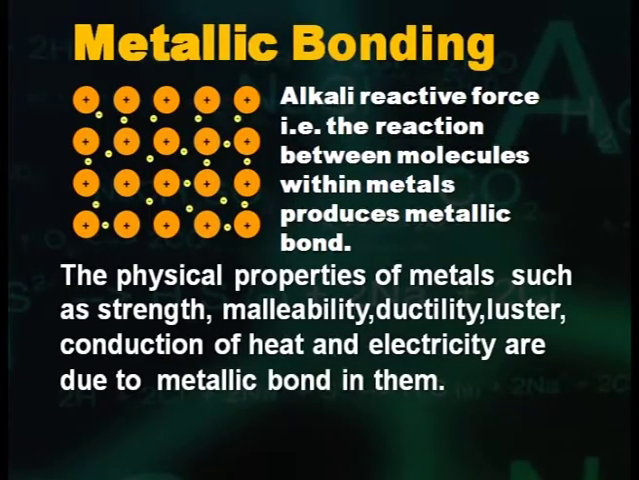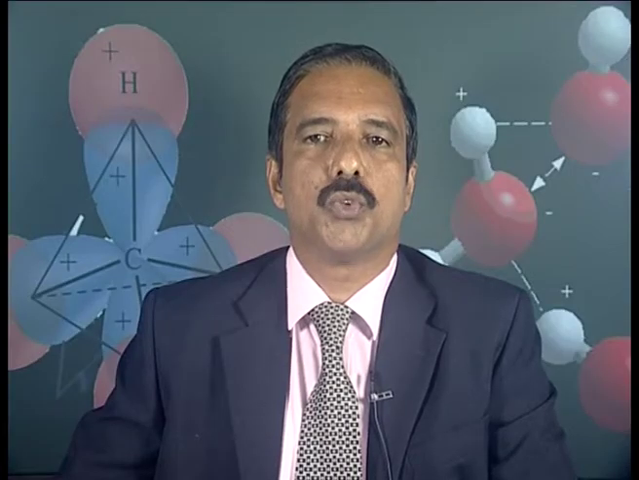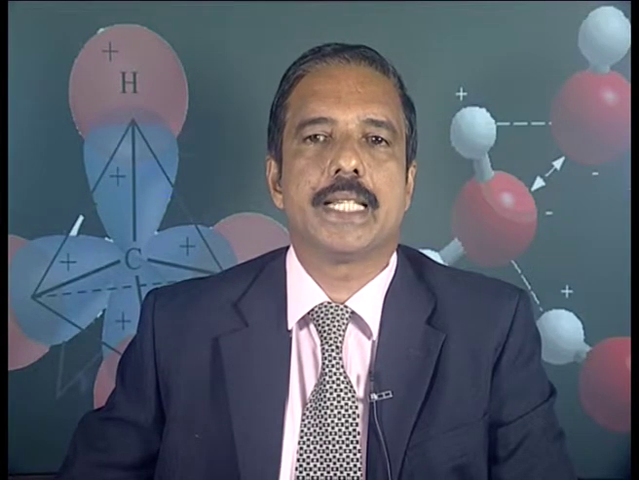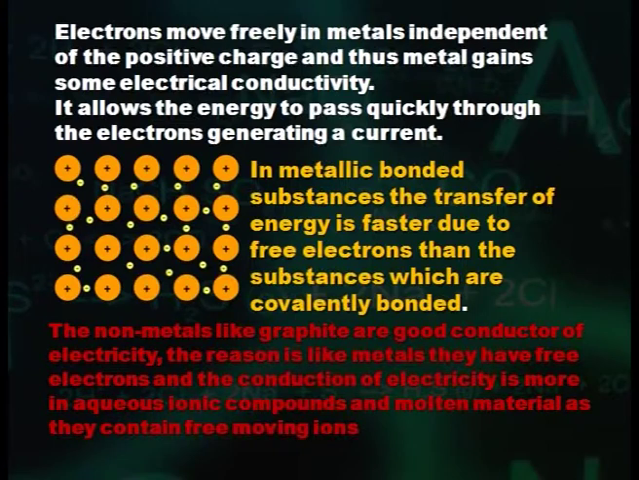The physical properties of metals such as strength, malleability, ductility, luster, and conduction of heat and electricity are due to the metallic bond in them. Electrons move freely in metals independent of the positive charge, and thus metal gains electrical conductivity. It allows the energy to pass quickly through the electrons, generating a current. Heat conduction works on the same principle. In metallic bonded substances, the transfer of energy is faster due to free electrons than in substances which are covalently bonded. Non-metals like graphite are good conductors of electricity.